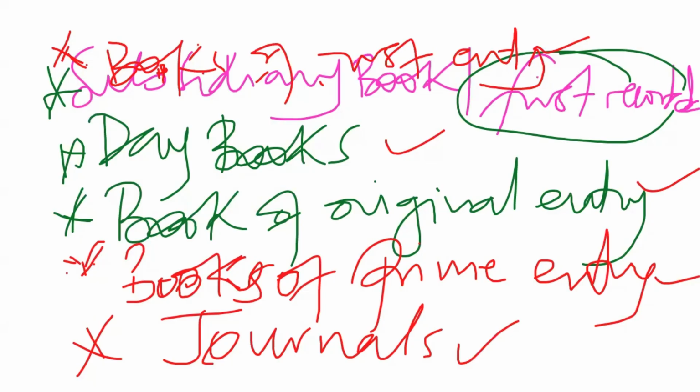And once there is a transaction, for example, you get an invoice or anything, you first record it in a particular book of original entry before you post that transaction into a ledger or other principal books. And that's basically the reason why they call them books of original entry.